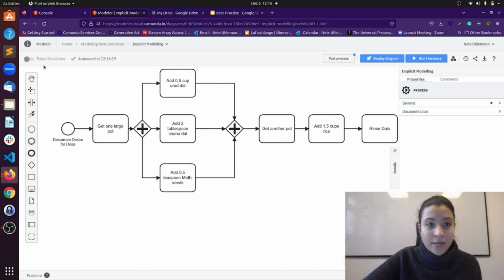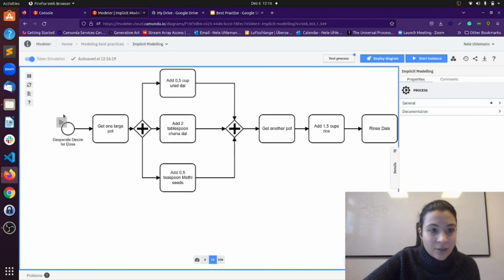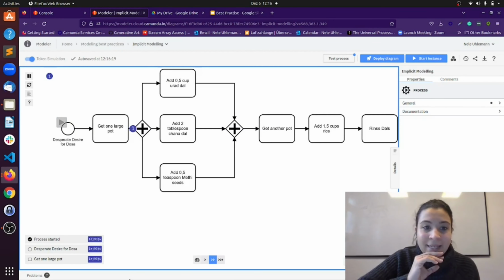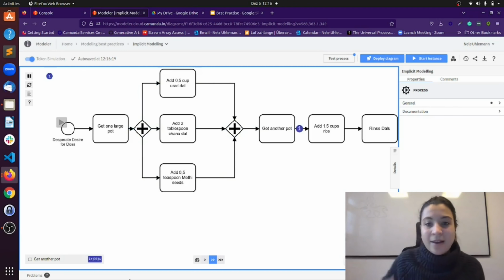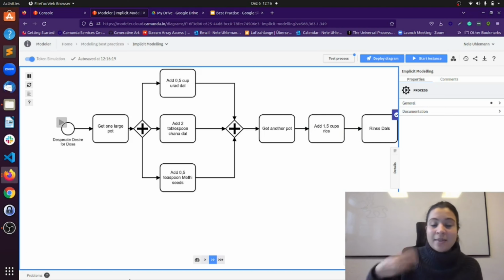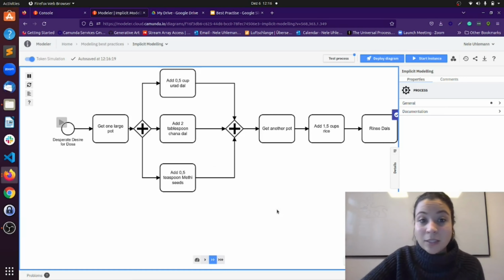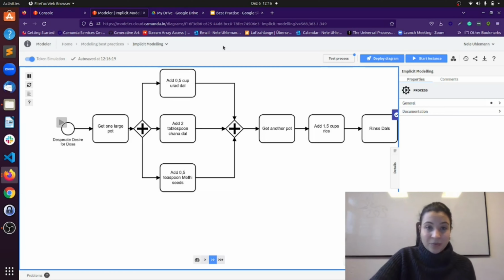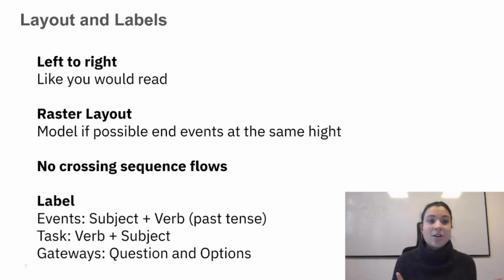And now if we do the token simulation, I can have all those tokens. They are combining, and then when they are combining again, they go and continue with the process, and that makes sure that all the other activities are just executed once in our process model. And that's basically the first part when we talk about readable process models, that we should always make sure that we include the gateways.